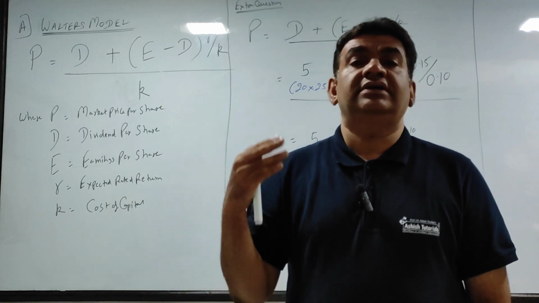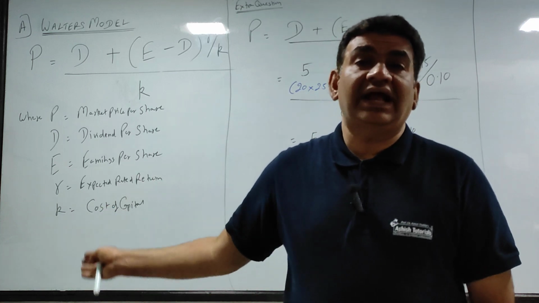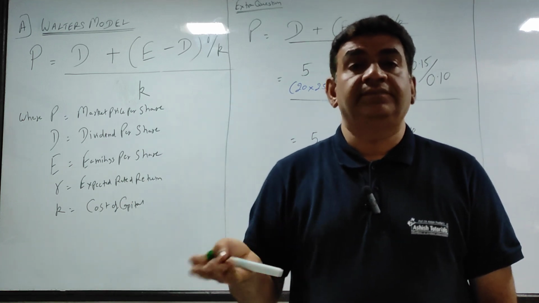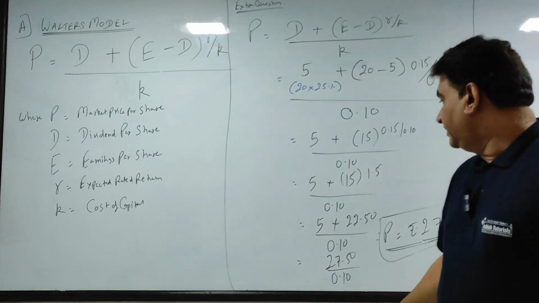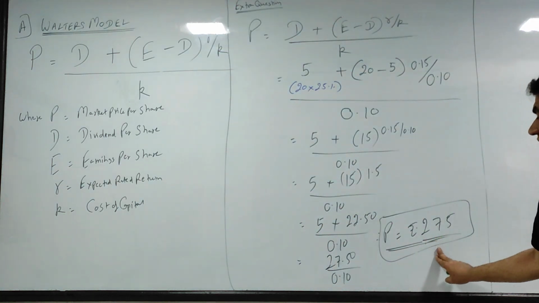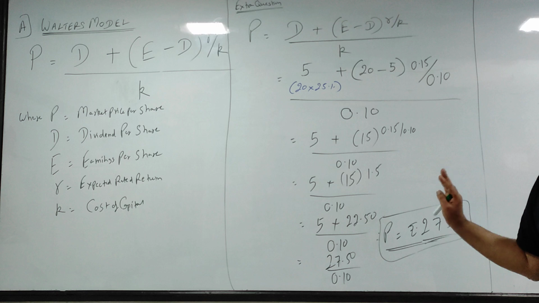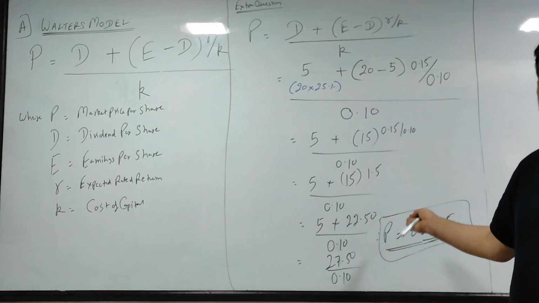It depends upon his calculation, what he is expecting, and according to that, he will follow a particular model and take his own call. So, in case of commenting, which we will do further, if the current market price is less than 275, it is advisable to buy. If the current market price is more than 275, you should avoid buying. That is the concept of the Walter model.